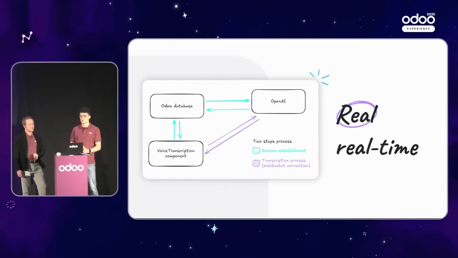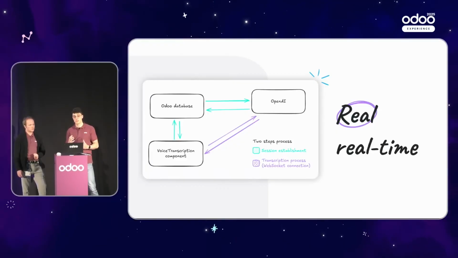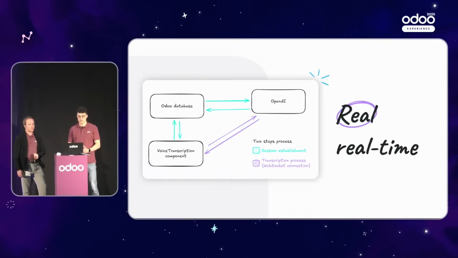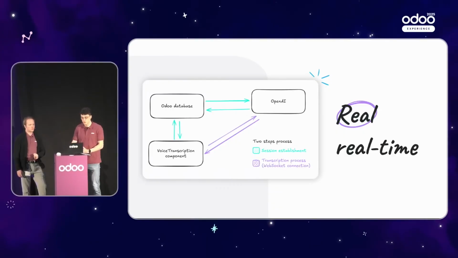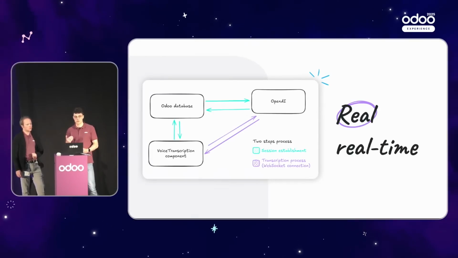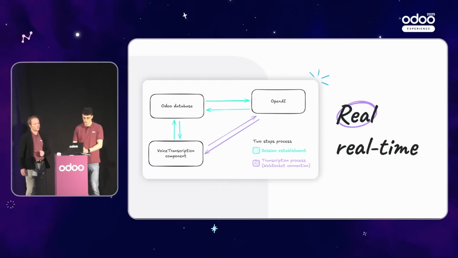And so the main difference with this implementation compared to the other is that the actual communication for the transcription doesn't have to go through the Odoo database anymore. It directly goes to OpenAI. So the only thing that goes to the Odoo database is the authentication. First we have to retrieve the credentials of the session so that it can be established with OpenAI directly. And that's why we have to go to the Odoo database first.